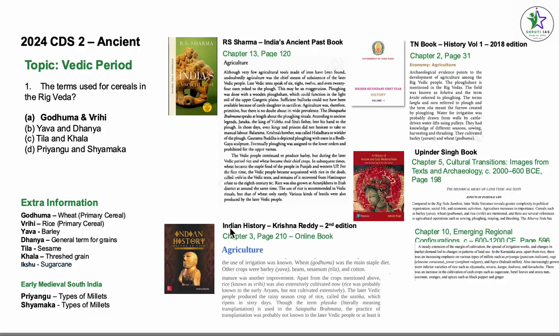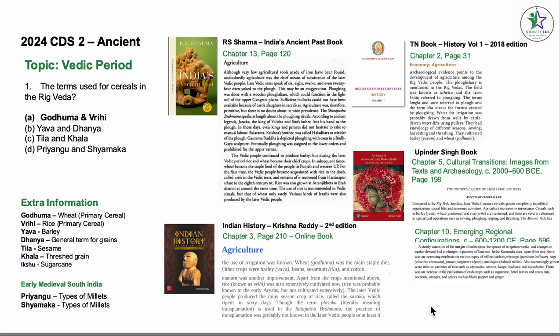So, coming to another source which has this particular answer. We can see from Indian History, Krishna Reddy book, second edition, your McGraw Hill publication, chapter 3, page number 210, under agriculture: wheat, godhuma was the main staple diet. Other crops were barley, yava, beans, sesame, tila, and cotton. So from here we also know that tila is sesame, so it's not a cereal crop. And again, yava is barley, right?